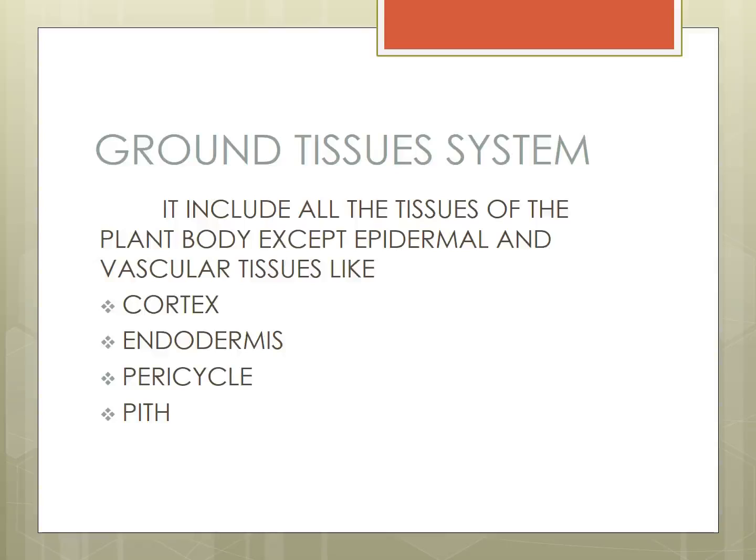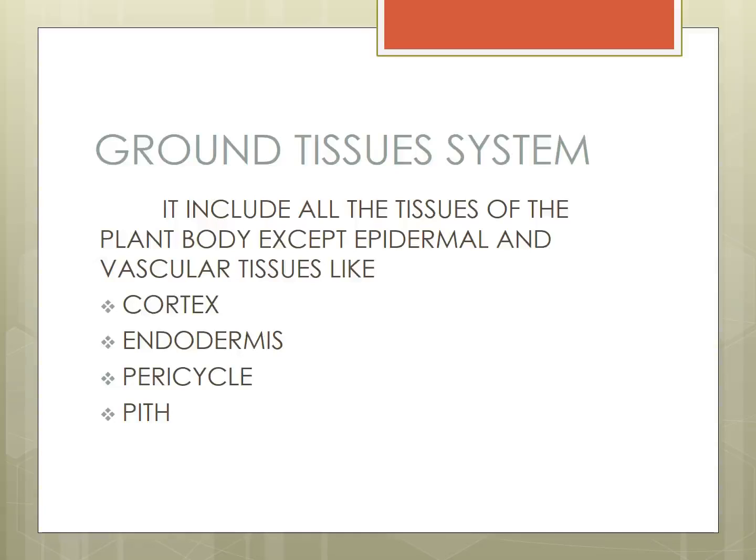Ground tissue system. It includes all the tissues of the plant body except epidermal and vascular tissues. Already we saw the picture of vascular tissues. Cortex, endodermis, pericycle and pith are ground tissue system. All other tissues, except epidermal and vascular, are called ground tissue system.